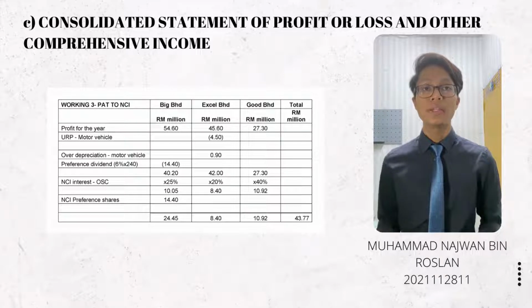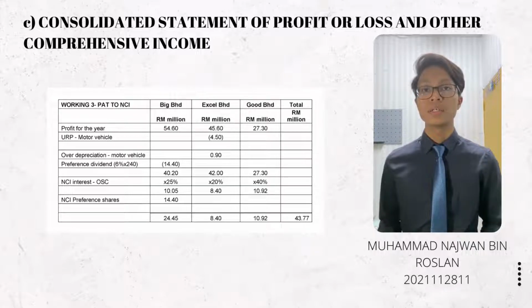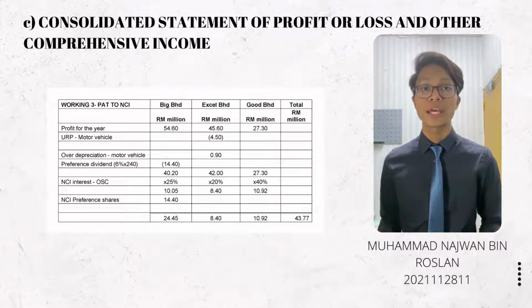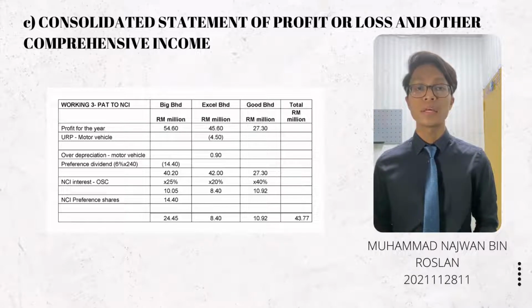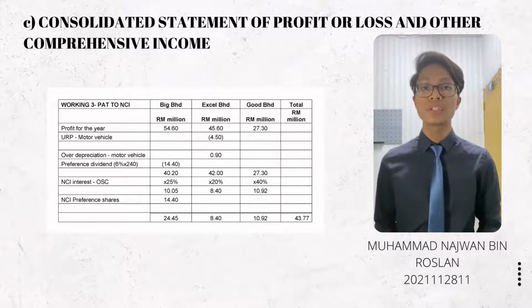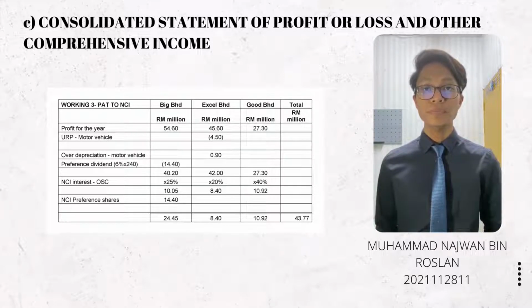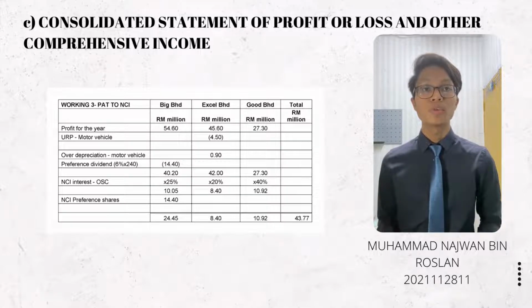Will minus the unrealized profit of motor vehicle 4.5 million, and then we add the over depreciation of motor vehicle amounting 0.9 million. We will get the total of 42 million, and then we will times the non-controlling interest of ordinary shares 20%, and then we will get 8.4 million. Next, Good Berhad.